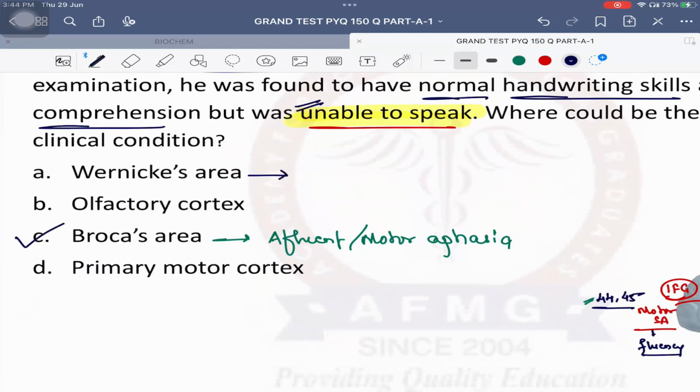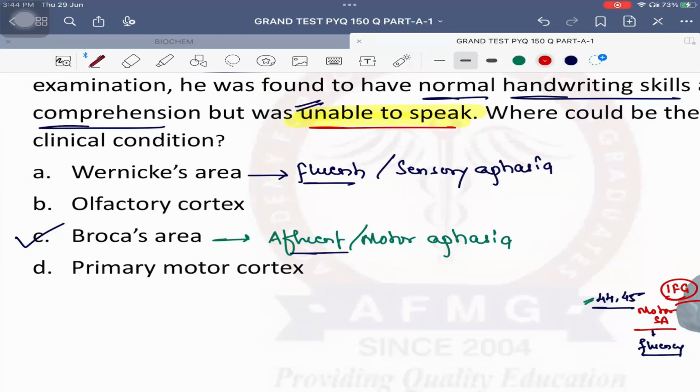Wernicke's area में अगर damage होगा then the patient will have fluent aphasia. फ्लुएंट अफीसिया, क्यों? क्योंकि पेशेंट बोले तो जा रहा है बट उसको कुछ समझ आ रहा है क्या? नहीं, वो उल्टा पुल्टा कुछ भी बोल रहा है, he is not able to understand what he is saying, ठीक है? तो that is a fluent aphasia. Next, it can also be called sensory aphasia because he is not able to understand or comprehend anything. Sensory aphasia. No issues with this?